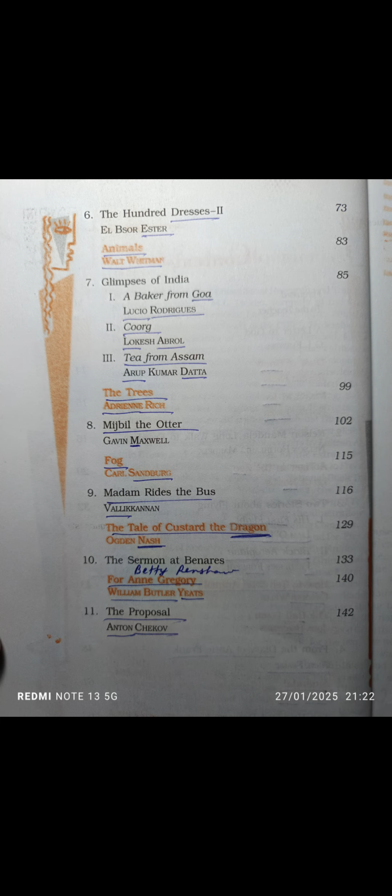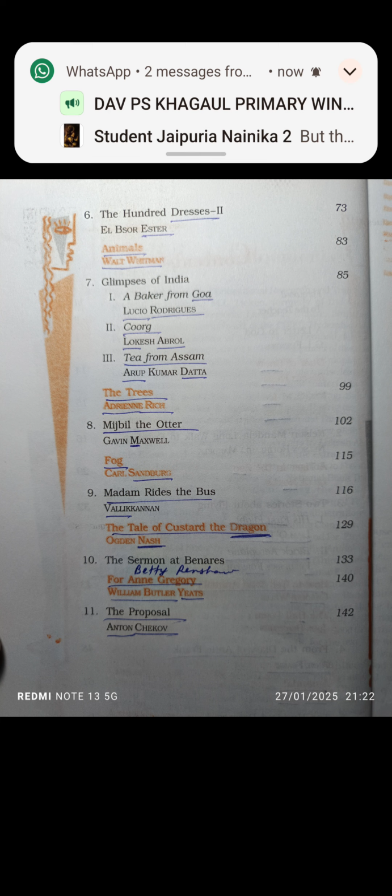Animals, Walt Whitman. Walt Whitman is a famous poet who has written Animals and many other songs like Song of Myself, Leaves of Grass, etc. Animals has been written by Walt Whitman. Now, in the poem Animals, there is talk about walking and looking back. So you may remember the term walking and look back with the name Walt Whitman. Walking, W. Walt Whitman, W. All right. Let's go ahead.